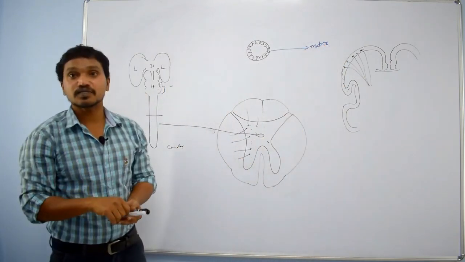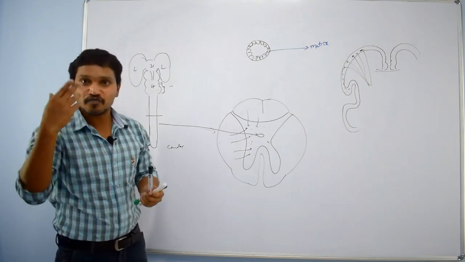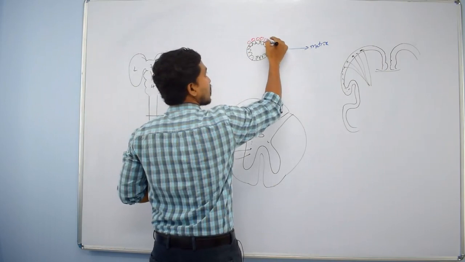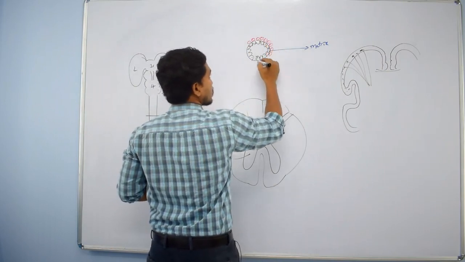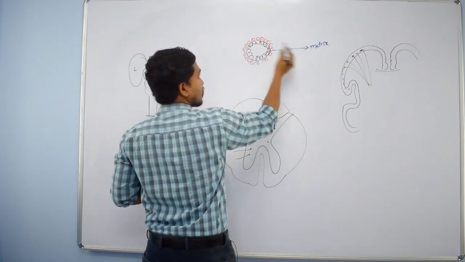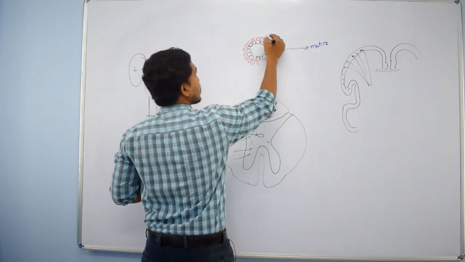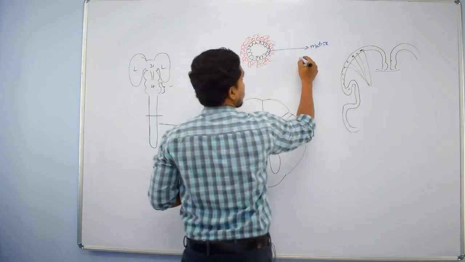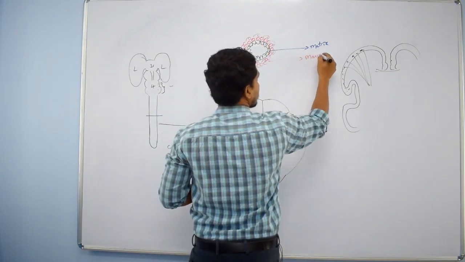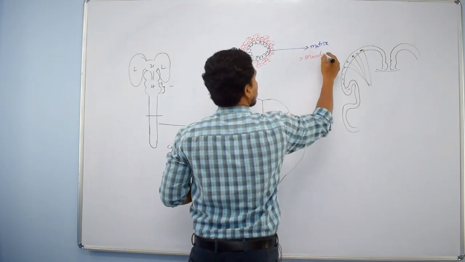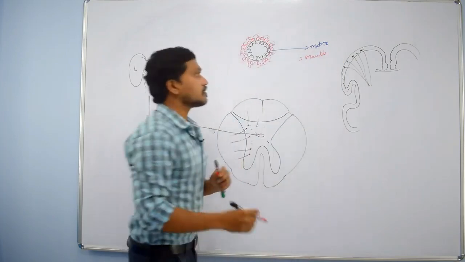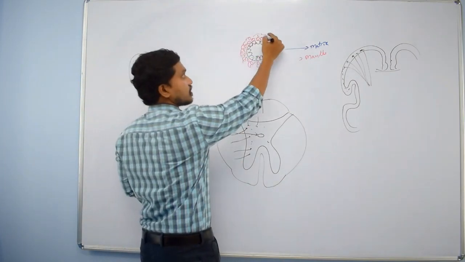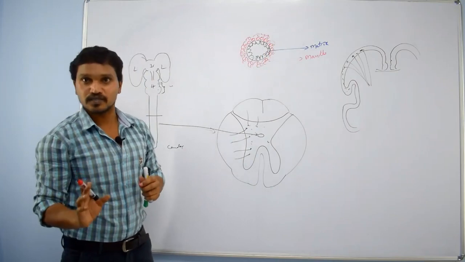Now the cells present in the matrix proliferate and form one layer which surrounds the matrix. This layer we call the mantle layer. Clear? The mantle layer is made of neuronal cells.